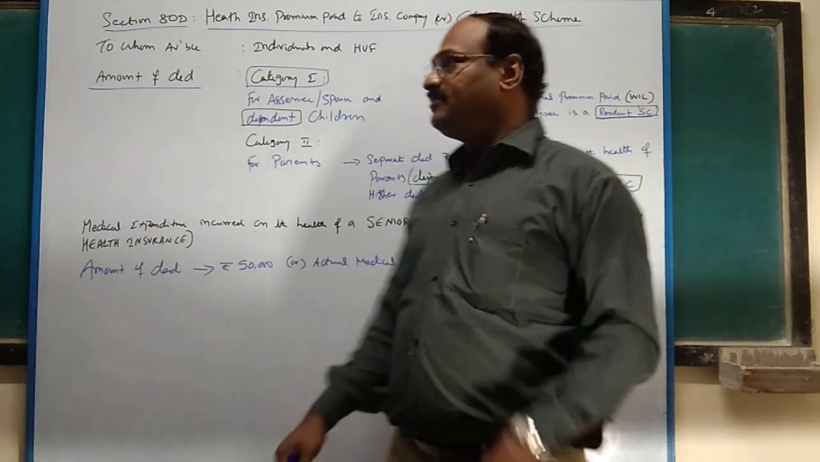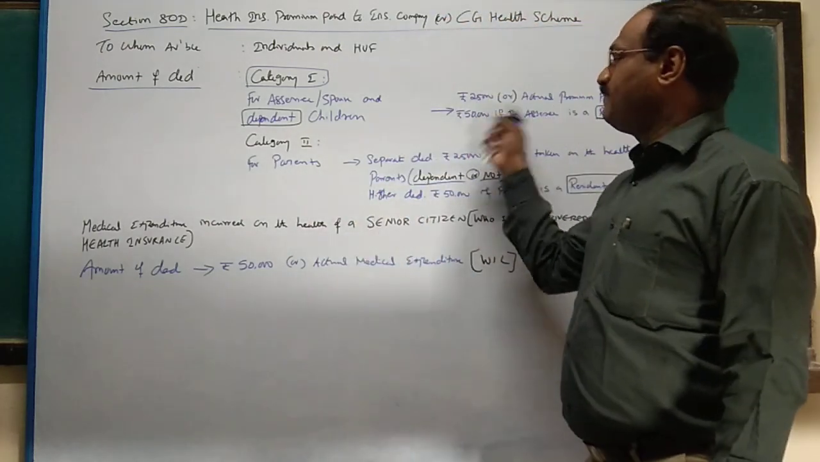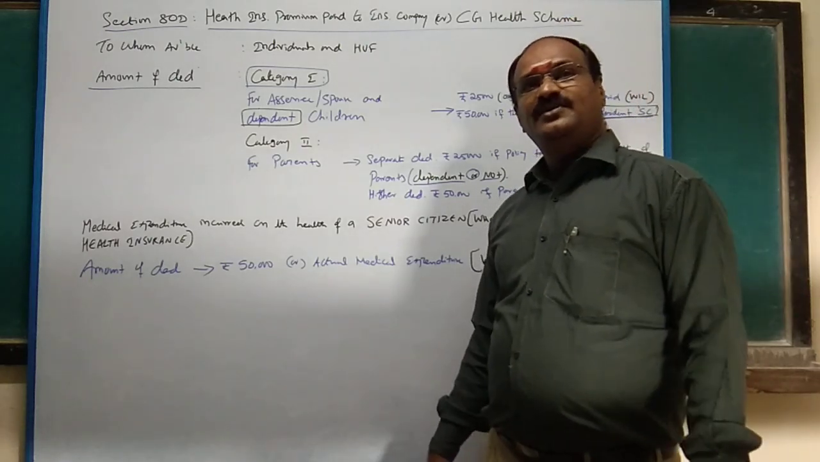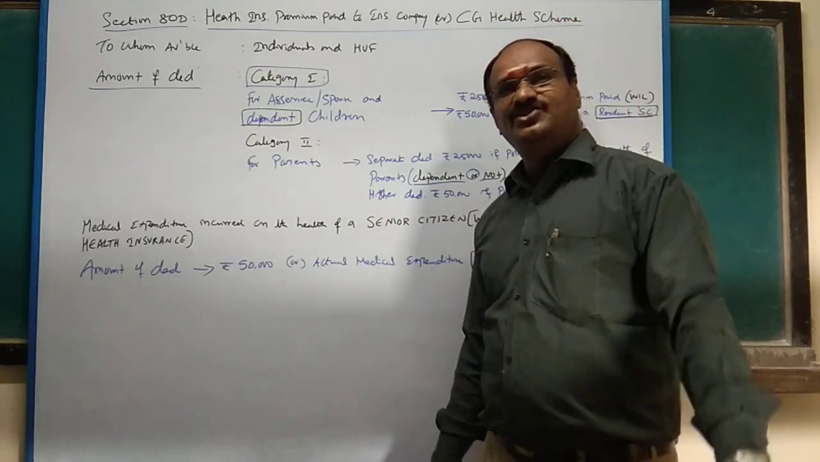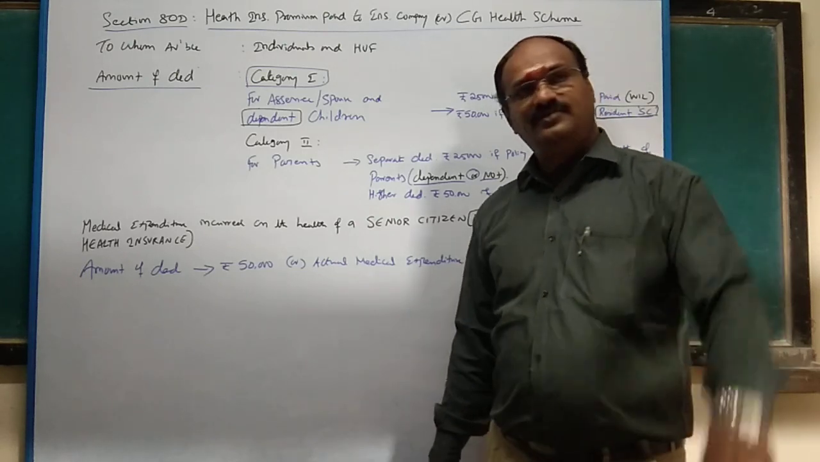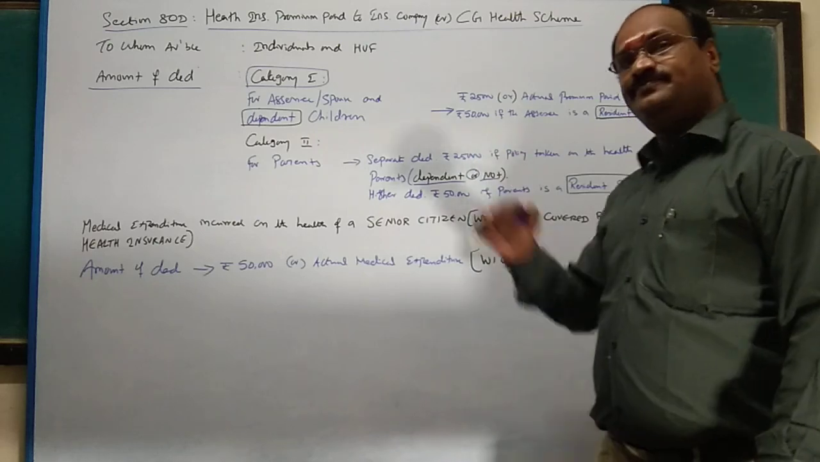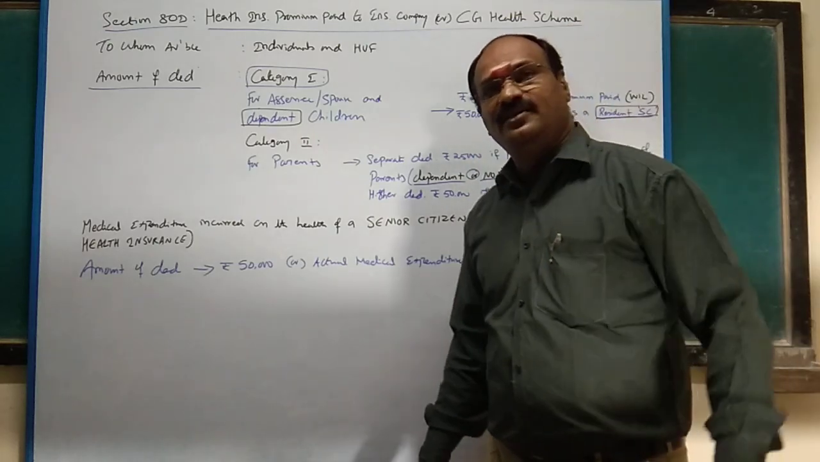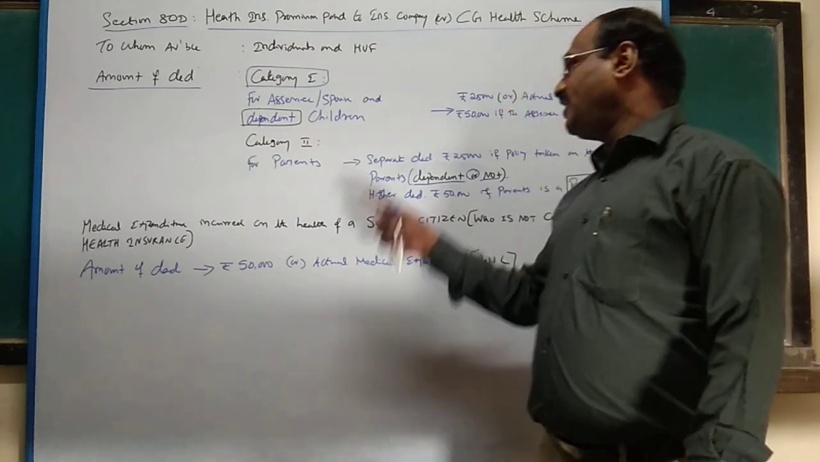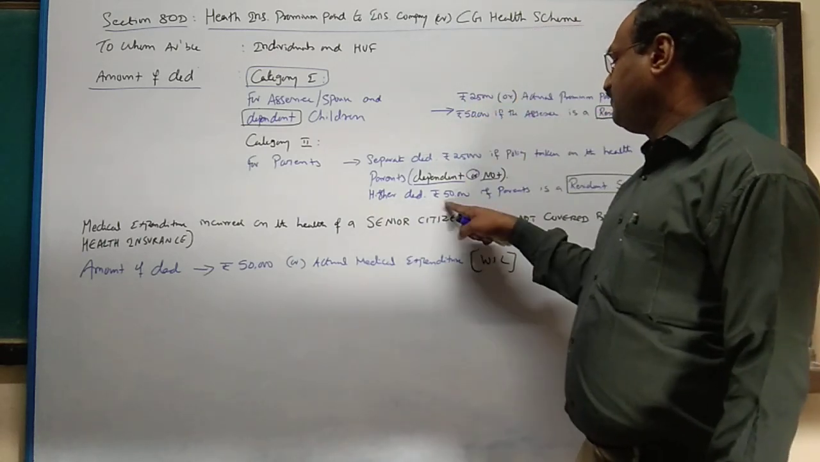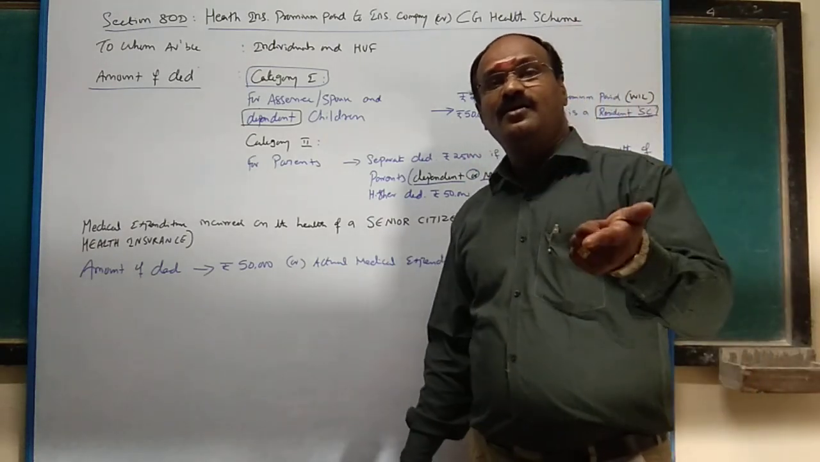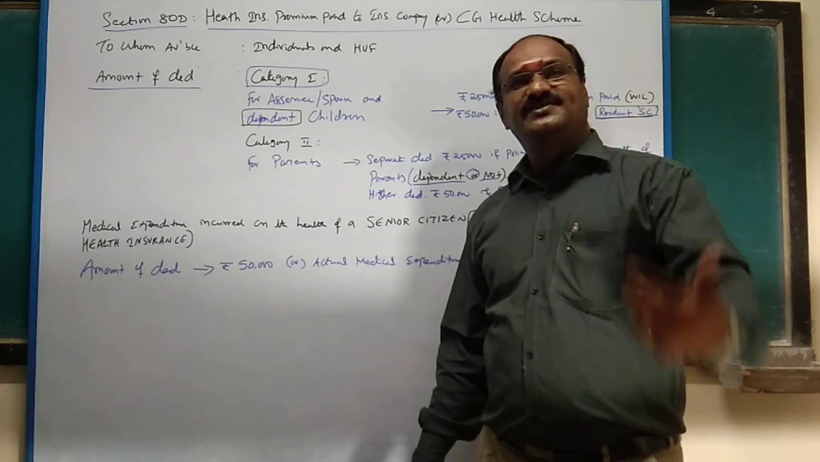Suppose your parents are 58, then you can take a health insurance policy for yourself and your parents. Maximum deduction for yourself is 25,000, and for parents a separate deduction of 25,000. You can claim 50,000. Suppose you are married, age 25, and your parents are 58 or 59, then also 25 plus 25. Suppose your age is 30 and your parents' age is 62, then you can claim 25,000 plus 50,000. So 75,000 you can claim, that is, actual premium paid or 75,000, whichever is less.